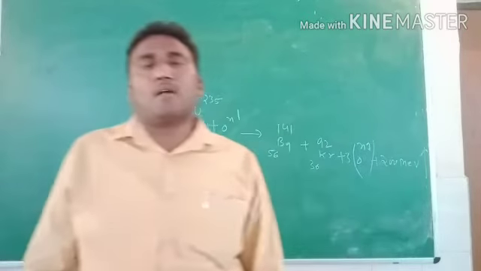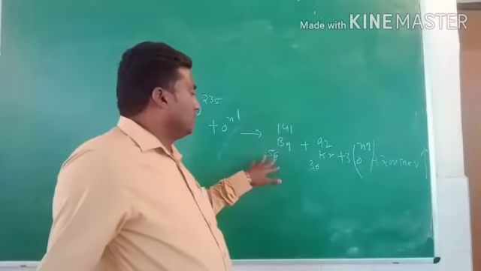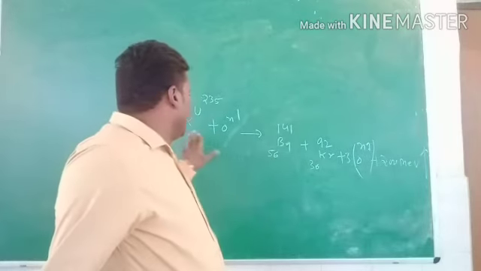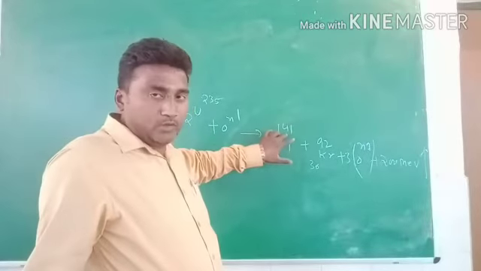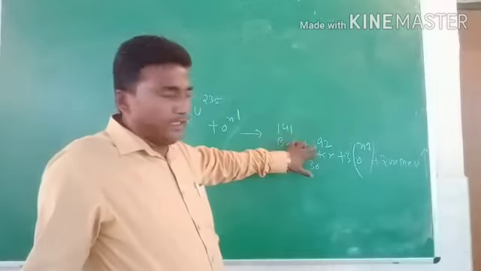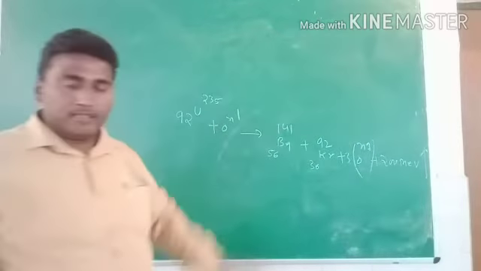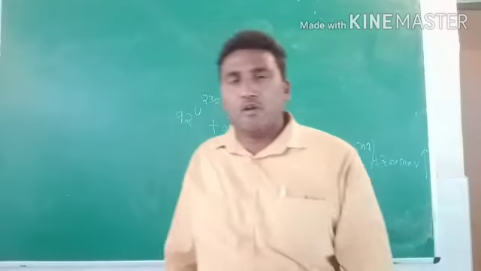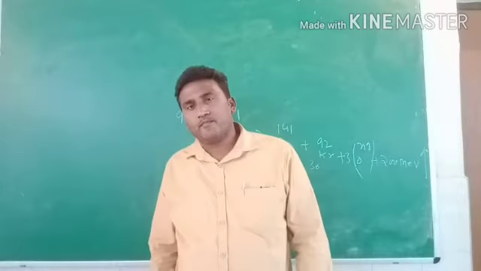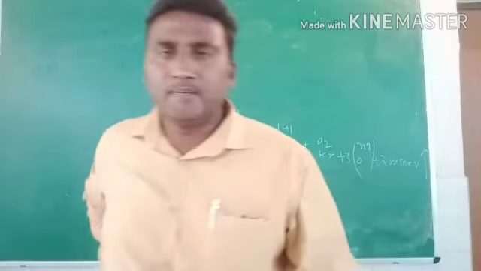The total transforming charge, or the value of the atomic number, is equal on LHS and RHS. And the mass number is also equal: 141 plus 92 is 233, plus 3 gives 236. That process is known as the law of conservation of charge. Now another topic in this chapter, additivity of charge.